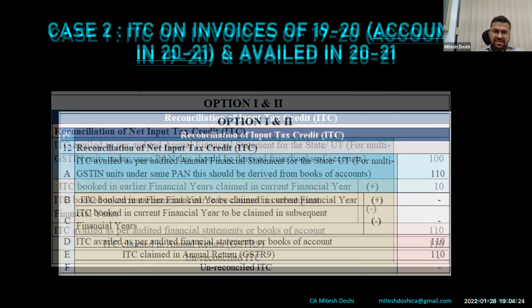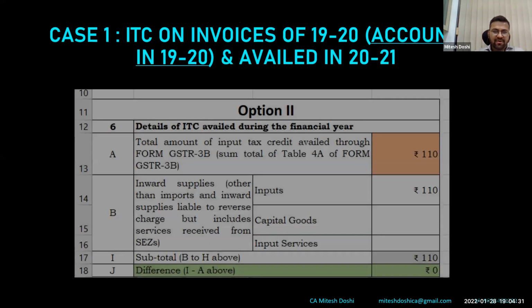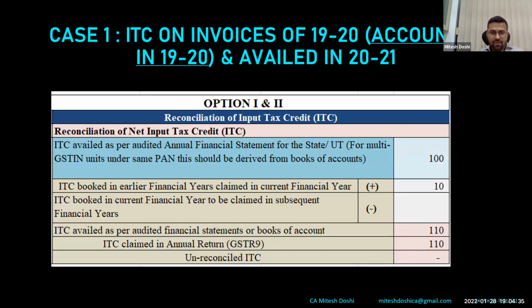So the scenario would be the same for GSTR 9. I have not taken the screenshot of GSTR 9 because it would be the same scenario. 110 would be reflecting ideally. And what if you follow the other approach? What would be the difference in 9C? I am showing that. 100 rupees is being shown as per ITC as per books. ITC booked in earlier financial year, claimed in this year. This is the one thing we have done here.